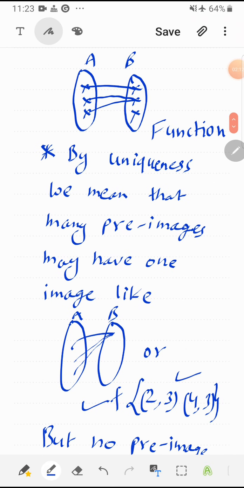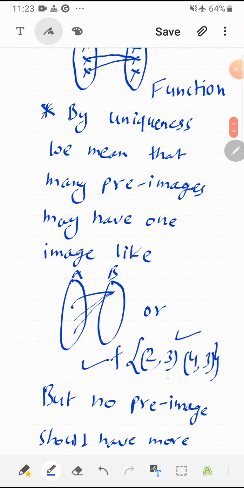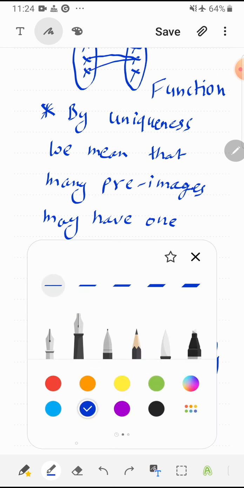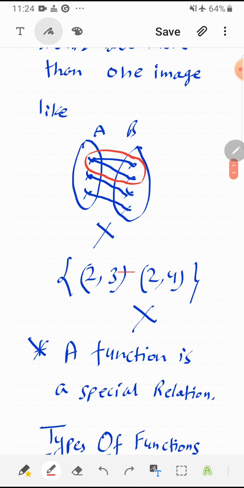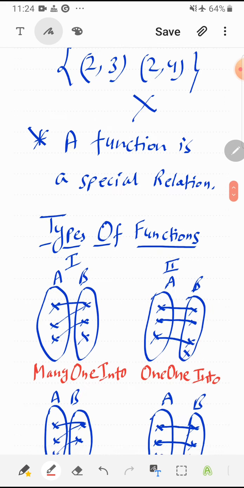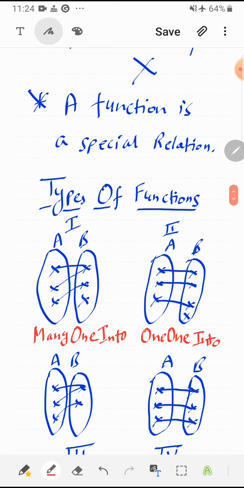So if we see the roster form, then it may be possible that 2 and 4, you can see, have the same image. So it is possible, but the pre-image 2 is being repeated here, like 2 is having image 3 and 2 is having image 4. So it is not possible in a function. So remember this. Now next is type of function.